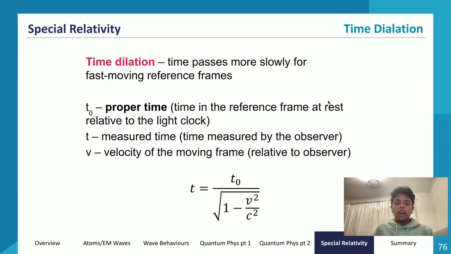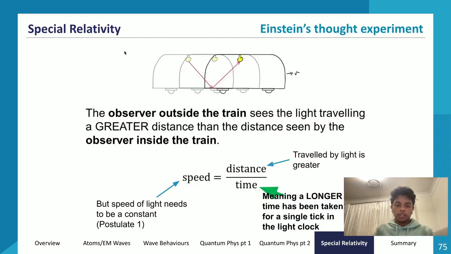So what we now have is a process called time dilation. Let's try and rectify this. Einstein said that the speed of light always stays constant, but if we go through what we observed, it would say that the speed of light would be greater for someone outside the train compared to someone inside the train. But we know that the speed of light needs to be constant following Einstein's first postulate. So if the distance traveled by light is greater for someone outside the train, then that means a longer time is taken for the person inside the train.